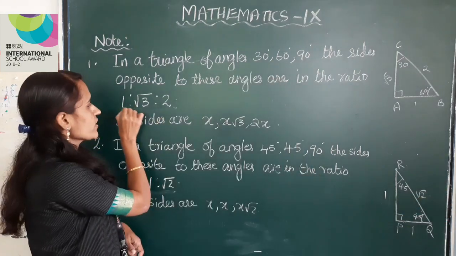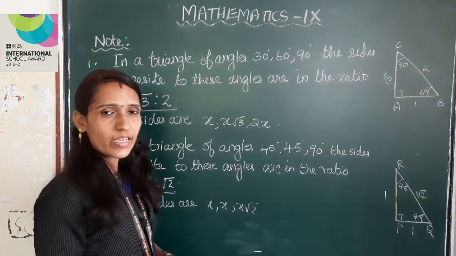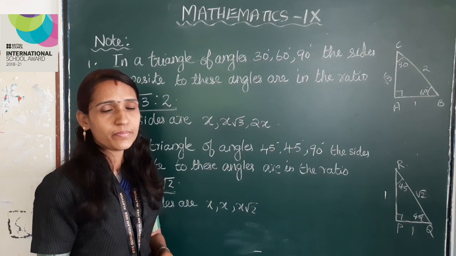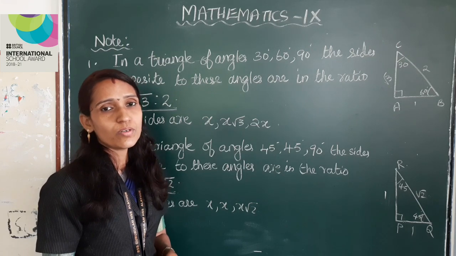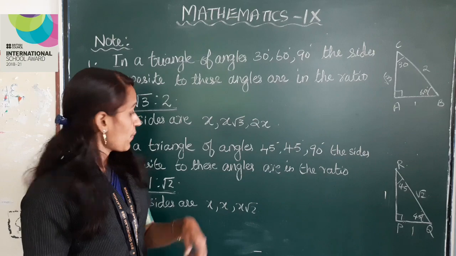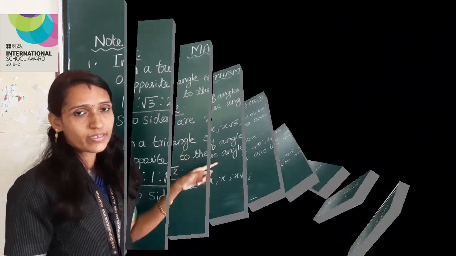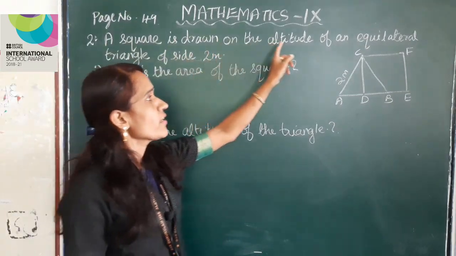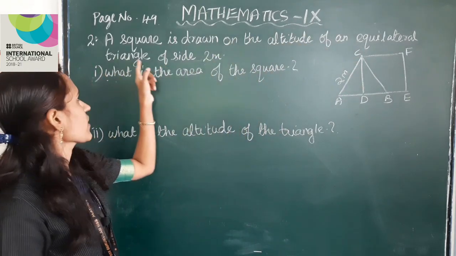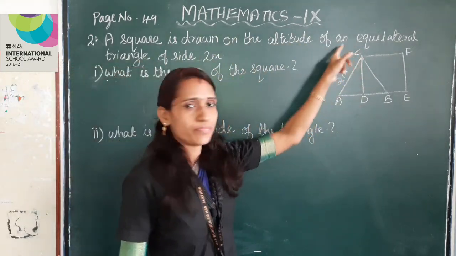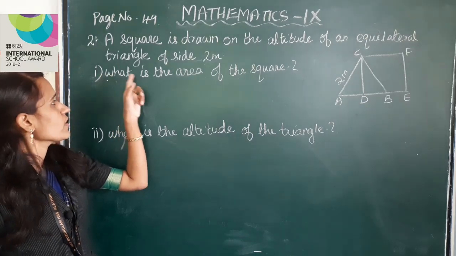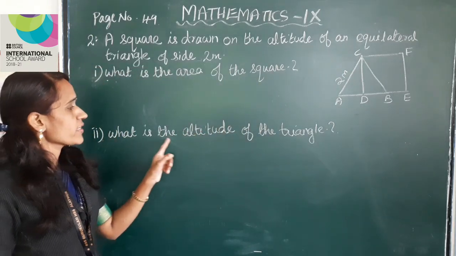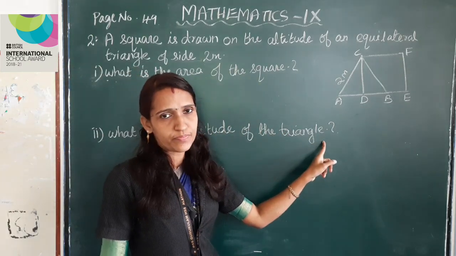Clear? How these ratios are derived, that you will study in detail in higher class. Okay. For now, to solve problems easily, memorize this. Okay. Let us do a problem. A square is drawn on the altitude of an equilateral triangle of side 2 meter. First sub-question, what is the area of the square? Second sub-question, what is the altitude of the triangle?